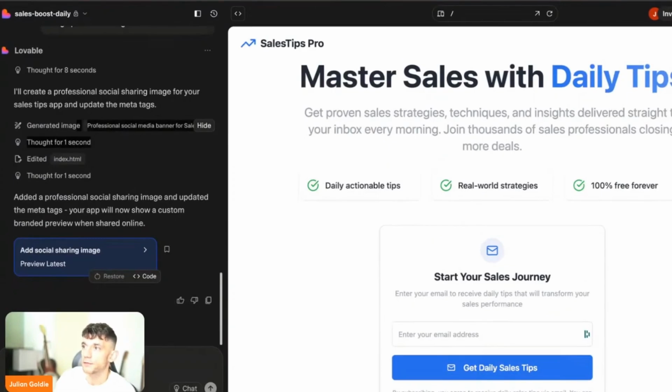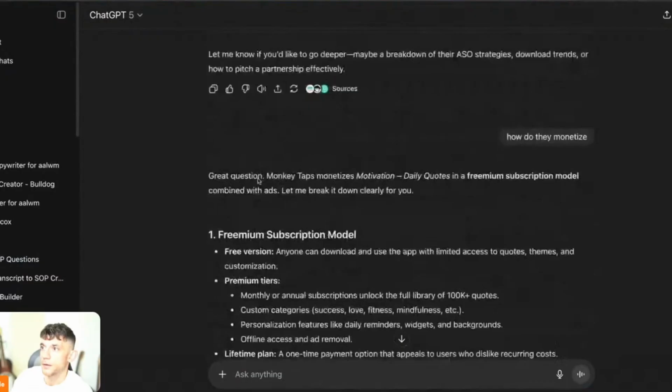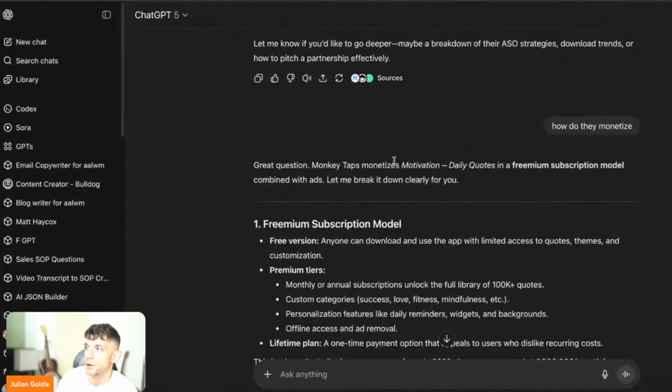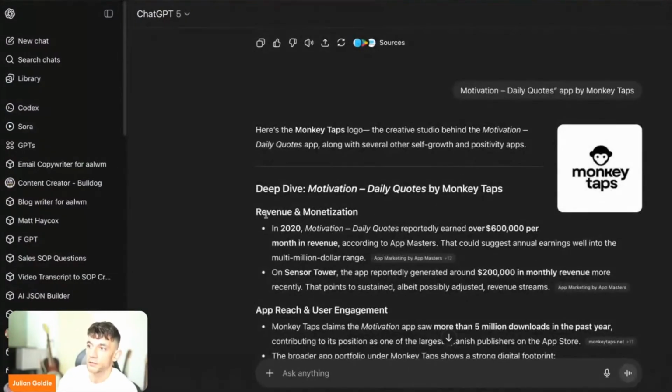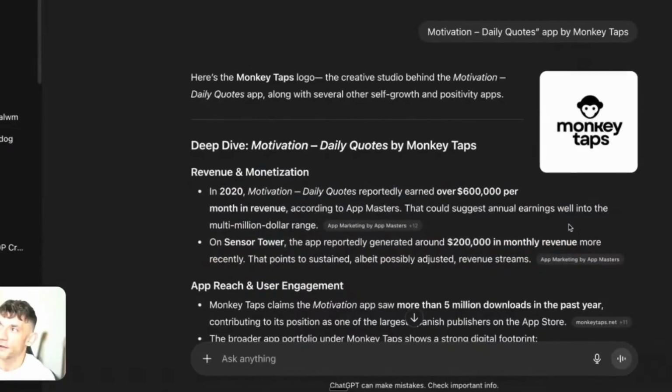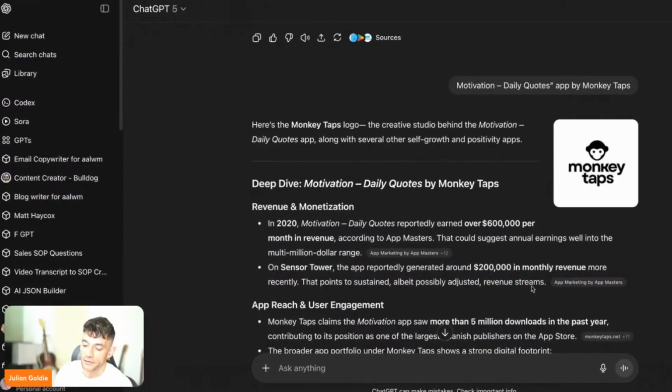So just to reconfirm here, we rebuilt based on how the Motivation Daily Quotes app is monetizing with their freemium subscription model. According to the quotes online, they make over $600,000 per month in revenue. But you can see how you can connect Lovable and n8n together so that they can build beautiful apps that work really well together using this webhook process.